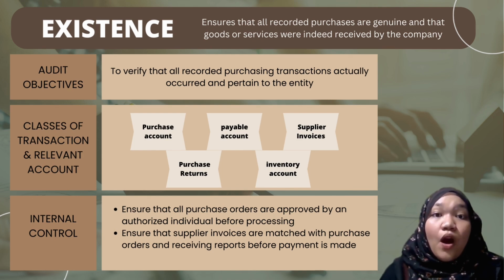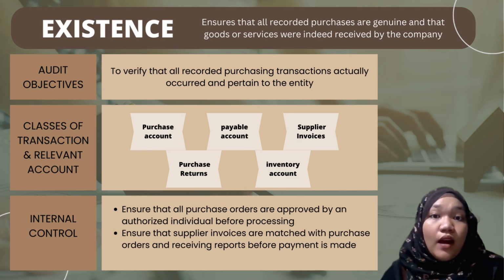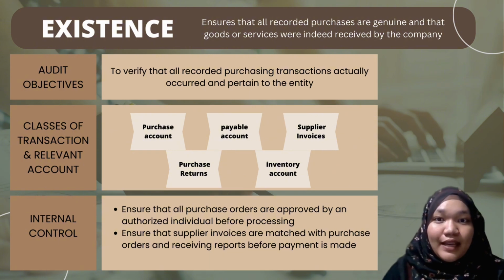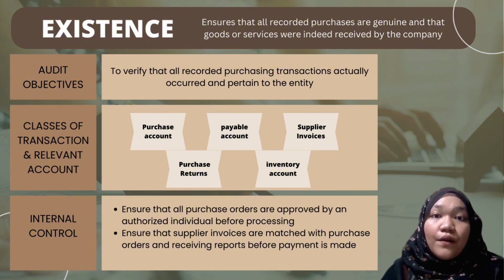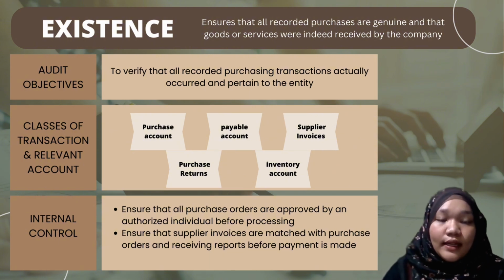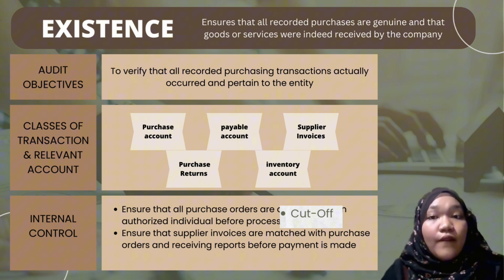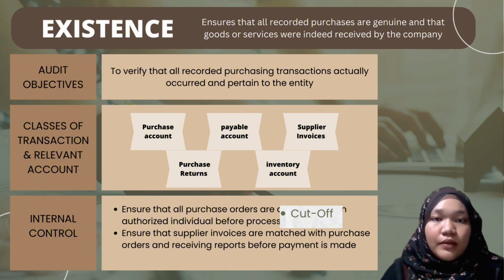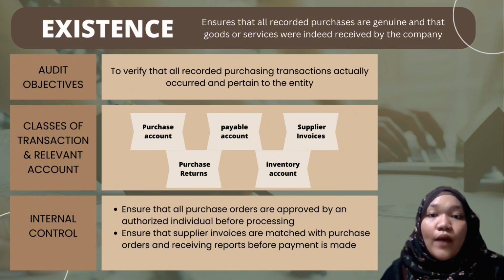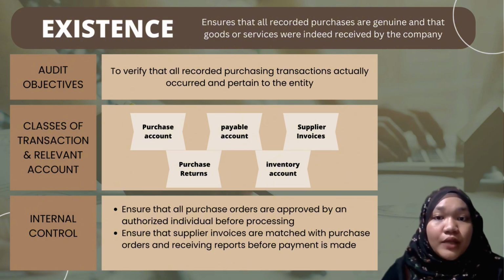It is to ensure that all recorded purchases are genuine and all the goods or services were indeed received by the company. The audit objective is to verify that all recorded purchasing transactions actually occurred and pertain to the entity. There are five classes of transaction and relevant accounts, such as purchase account, purchase return, payable account, inventory account, and lastly, supplier invoices. There are two internal controls that we can find here, such as to ensure that all purchase orders are approved by an authorized individual before processing, and to ensure that supplier invoices are matched with purchase orders and receiving report before payment is made.